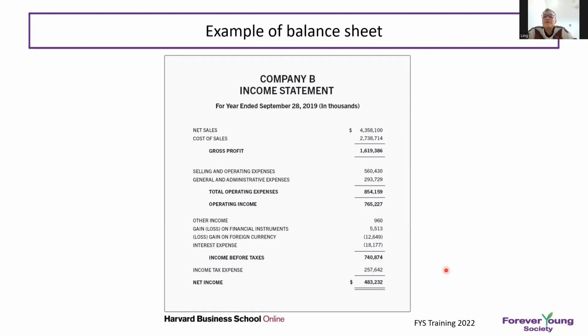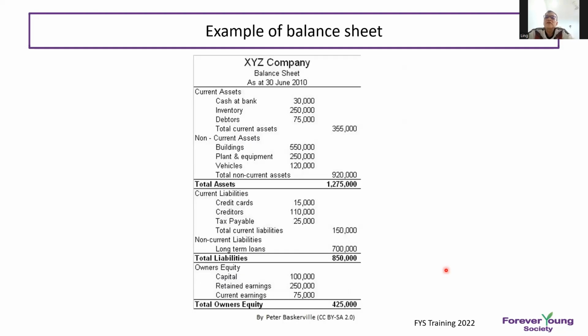From the operating income, you might come out with other income. That means maybe your bank gave you interest income, or other investment income, gain or loss, or you need to pay interest expenses. So you come out with the income before tax. Then you need to pay the tax, and that becomes your net income. The net income is the amount we transfer to the balance sheet. So we go to the balance sheet.